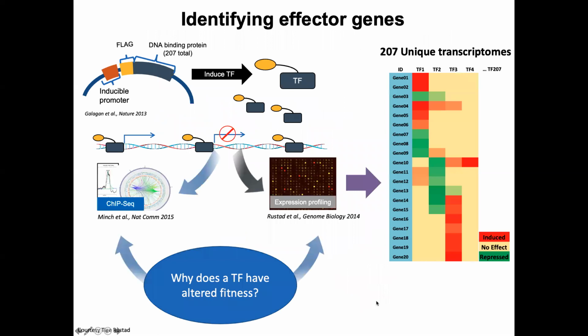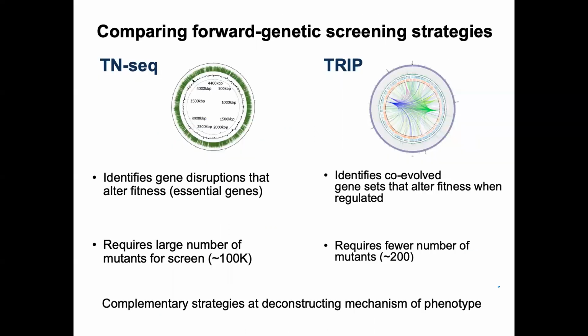Once specific regulators are identified, we can use previous profiles of the regulatory network, mapping where the regulators bind and what proximal expression changes the regulators elicit, in order to identify candidate effector genes responsible for the phenotypes.